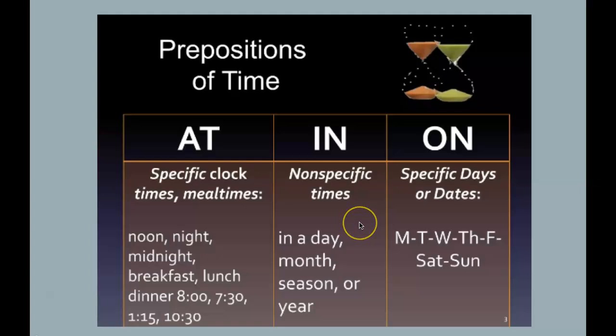Let's move to in. In is for specific times. So in a day, in a month, in a season, or in a year. When we say 2025, we are in 2025. We say we are in 2025. Last year was 2024. We were in 2024. Okay, so it was in 2024.